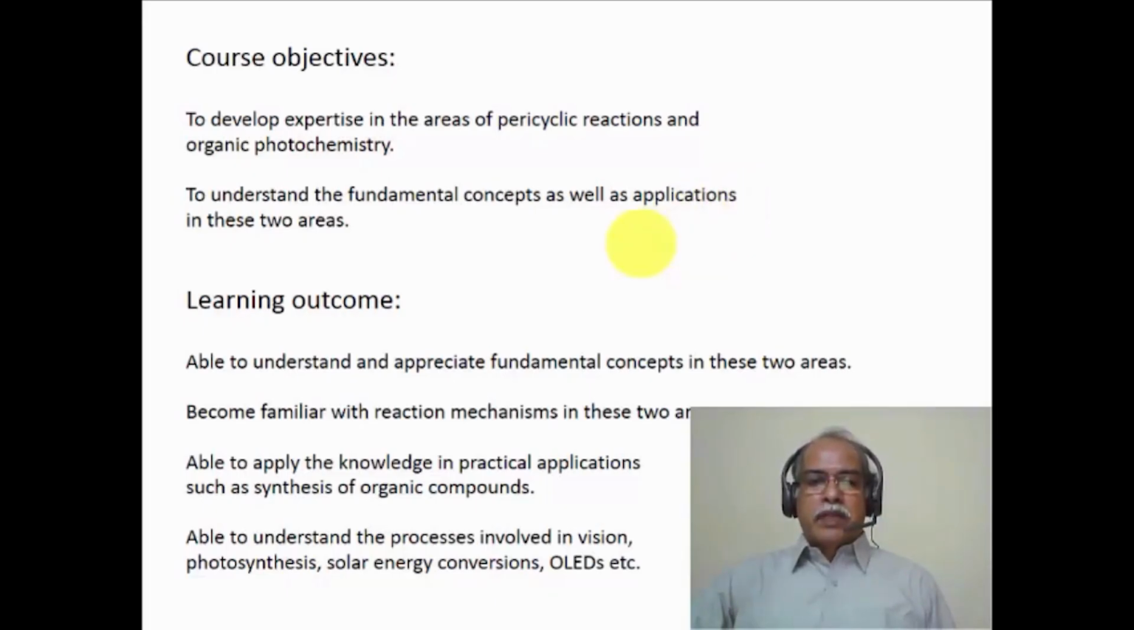What are the learning outcomes of this particular course? You'll be able to understand and appreciate the fundamental concepts in these two areas, namely pericyclic reaction and organic photochemistry, become very familiar with the reaction mechanisms of these two areas, and be able to apply the principles and the reaction mechanisms that you have studied in the process of organic synthesis or synthesis of organic compounds. You will also be able to understand processes like vision, photosynthesis, solar energy conversion, and OLEDs. Photochemistry will help you understand the fundamental concepts involved in these important topics. We'll see some of these things at a later stage in this module.